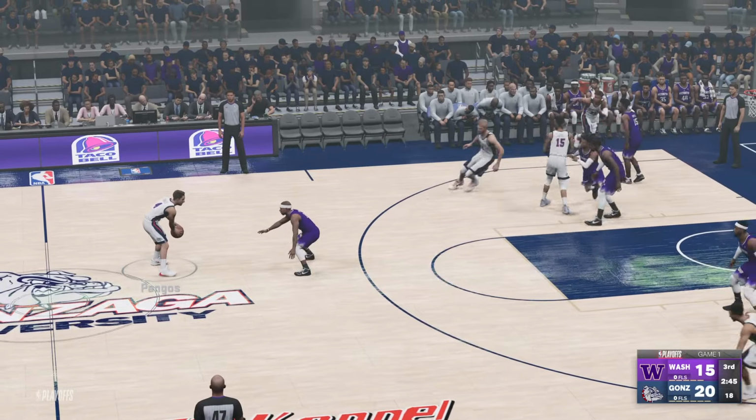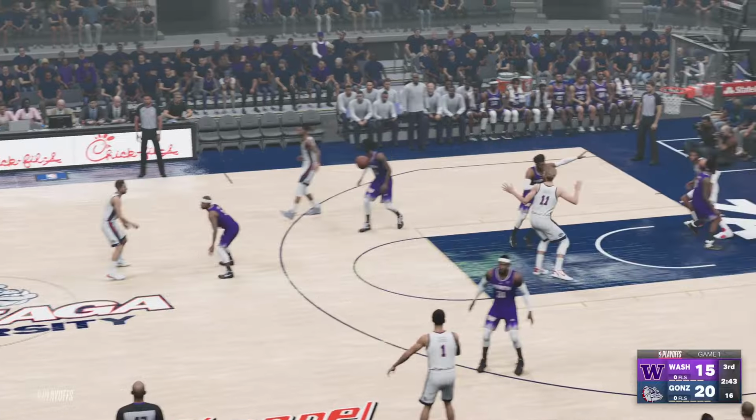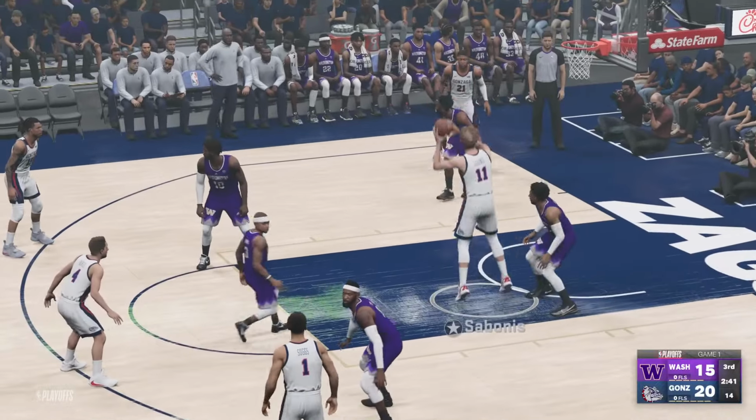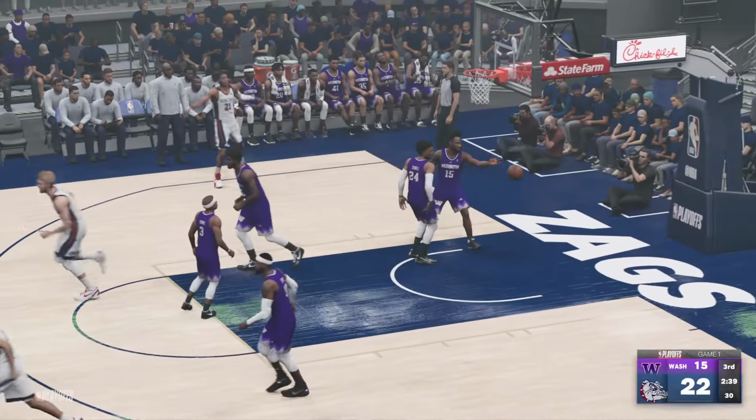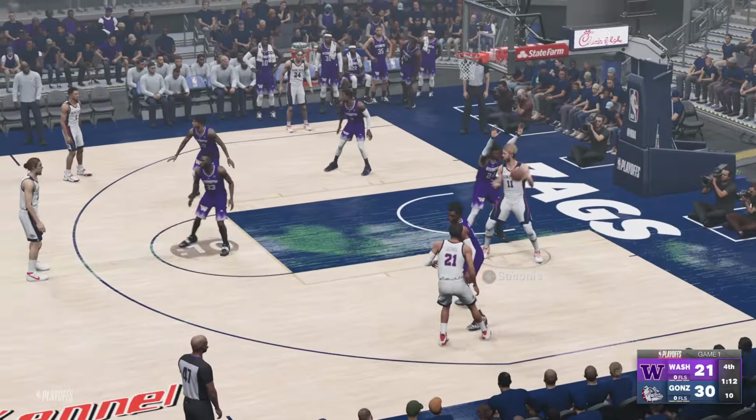Now it's Gonzaga ball up 5. Sabonis coming off the screen. He catches it in the post. Great spin and in for 2. They're feeding their man Sabonis. This time it's a little baby hook in. 9 for 10 on the day. And that was the difference. The Sabonis-led Gonzaga Bulldogs win their first game of the tournament.